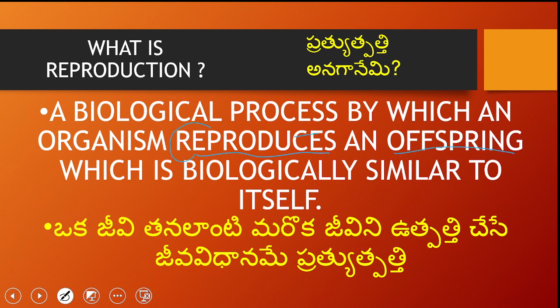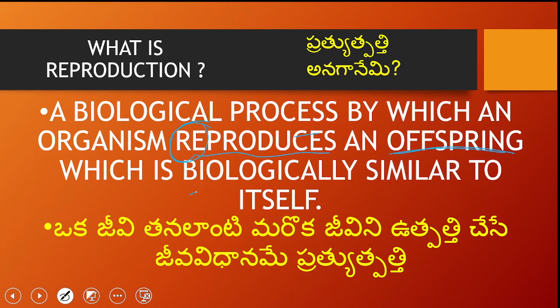We are producing our own image. When a dog conceives, it produces only dogs but not bears. When a bear conceives, it produces only bears but not lions. A human conceives, they reproduce only a human being, which is an offspring.